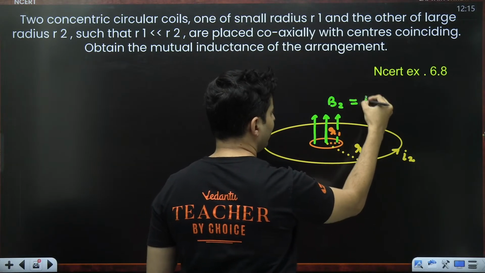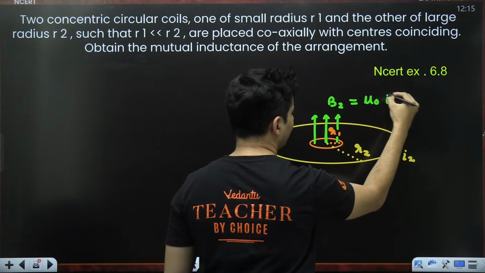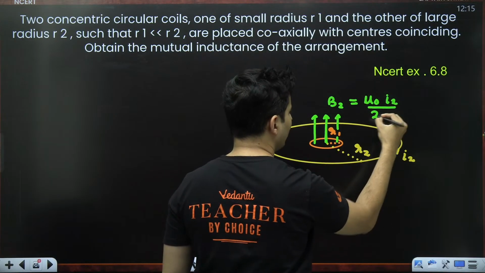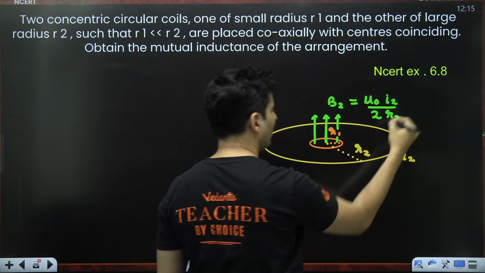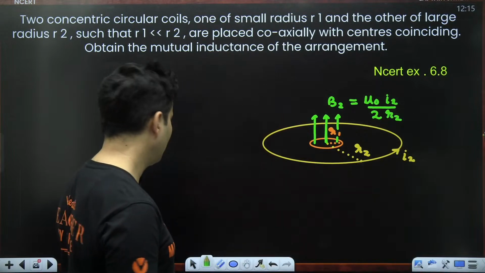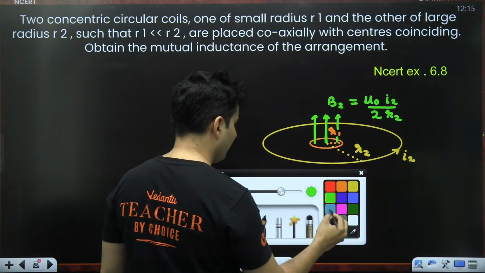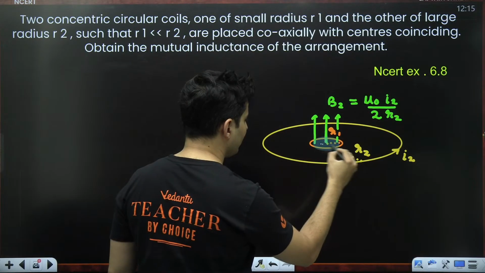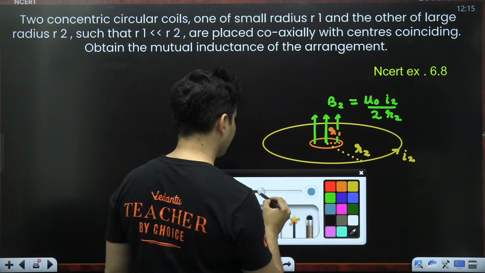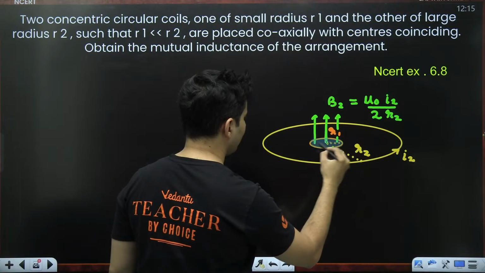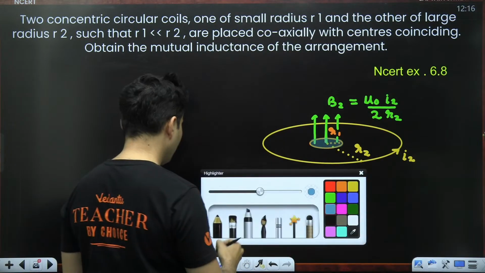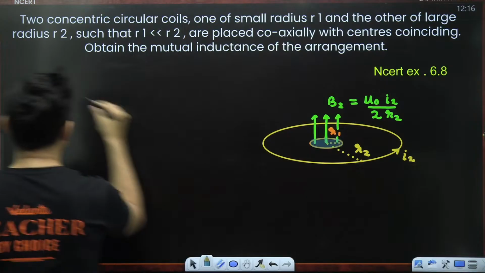That magnetic field is given by mu naught current divided by 2 times the radius. Remember, that's the formula which you have seen in the magnetism chapter. So obviously there is some magnetic flux which is associated over here. So what is that flux?